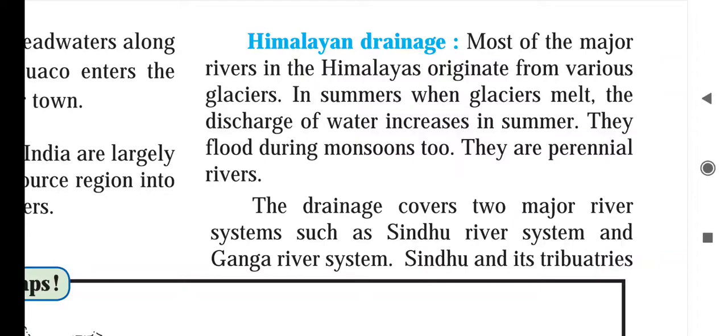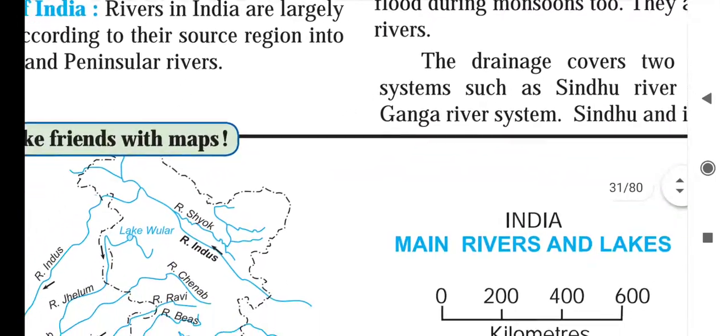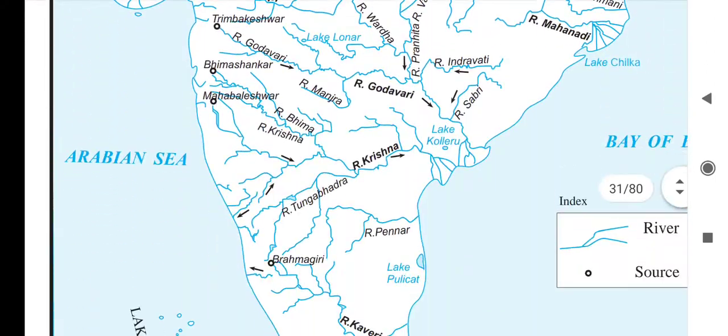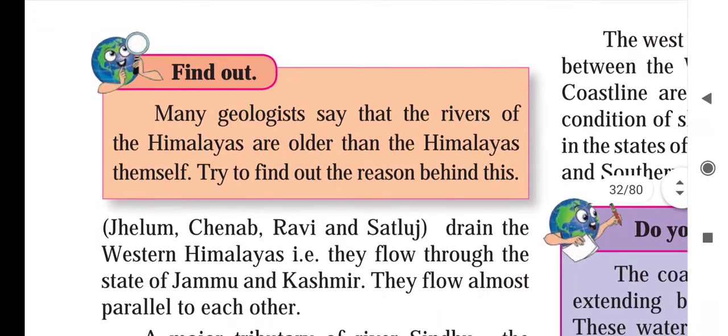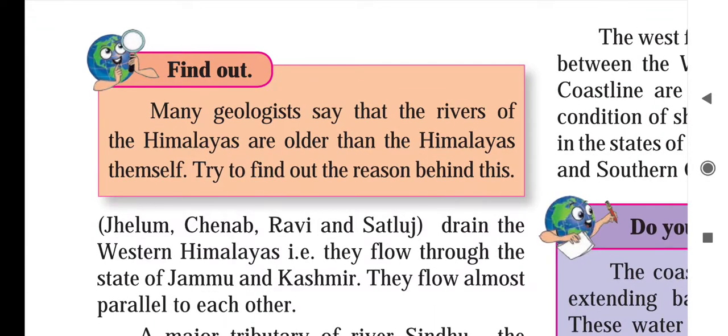Sindhu and its tributaries. So the Sindhu river system and the Ganga river system, the two major river systems, are there in our country. We will study first Sindhu, which means the Indus river, and its tributaries. Jhelum, Chenab, Ravi, Satluj, Bias, these are the five tributaries. They drain the western Himalayas and flow through the states of Jammu and Kashmir. They flow almost parallel to each other.